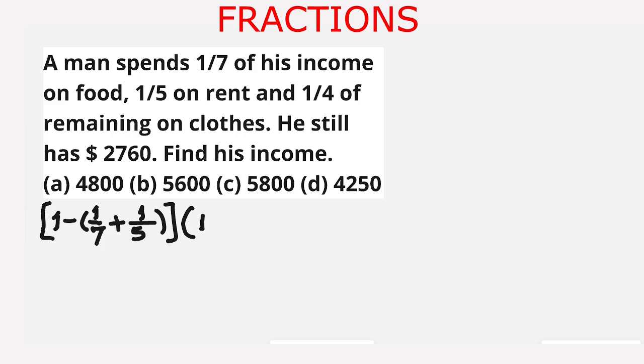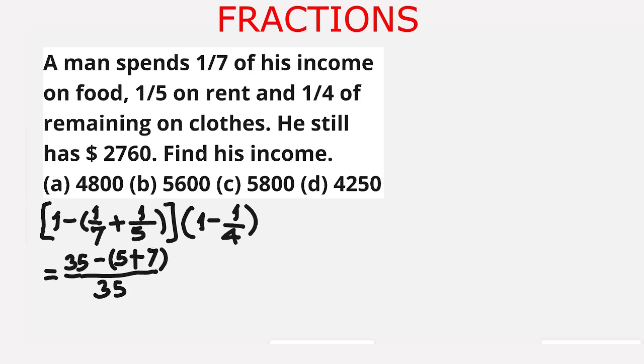So we write it as 1 minus 1 upon 4. So this is equal to the LCM of 7 and 5, which is 35. 1 divides 35 for 35 times. So it is 35 minus 7 times 5 is 35. So I write 5 plus 5 times 7 is 35. So I write 7. So this is equal to 35 minus 5 plus 7 upon 35 into 1 minus 1 upon 4 is 3 upon 4.